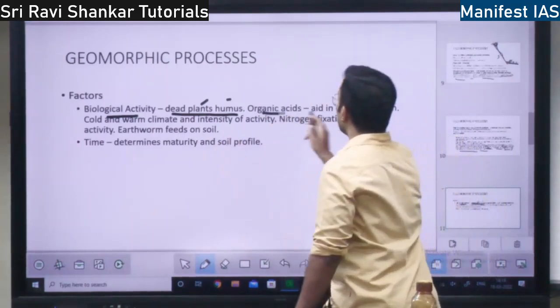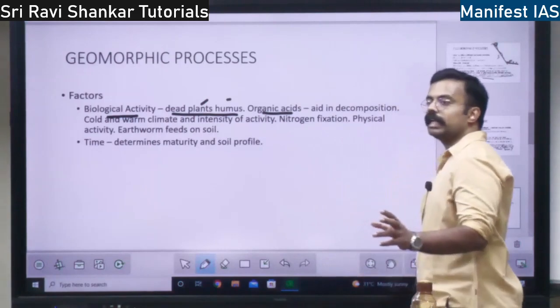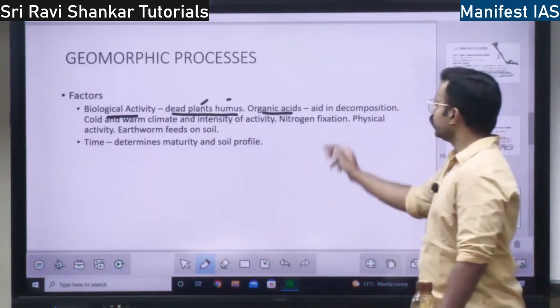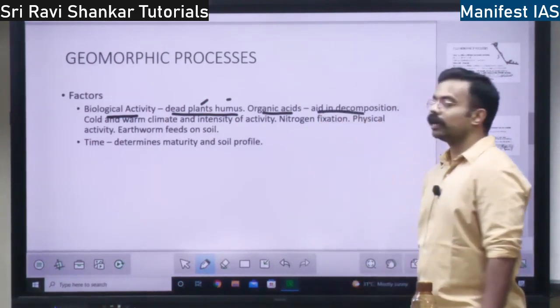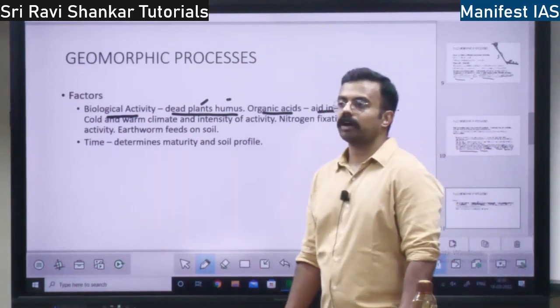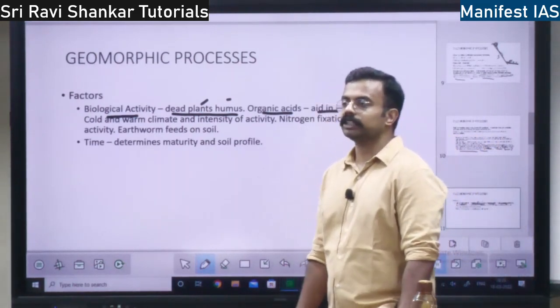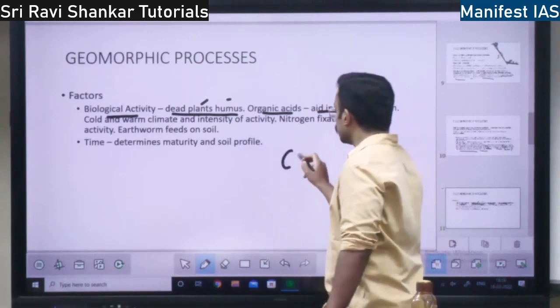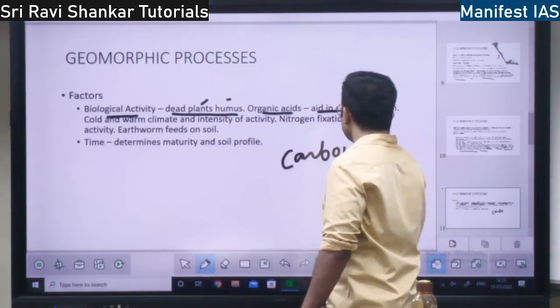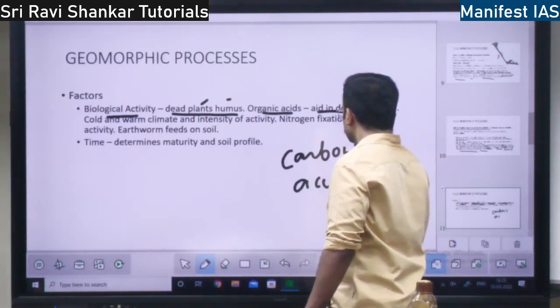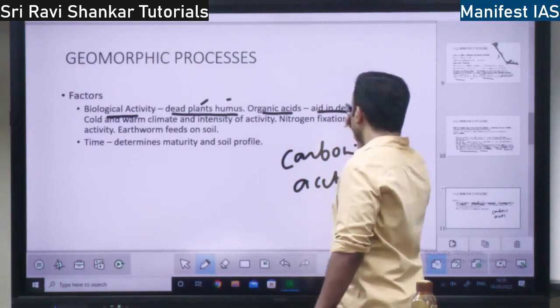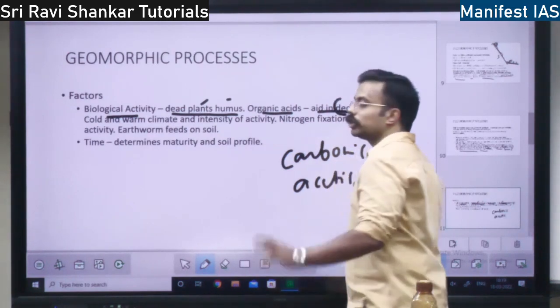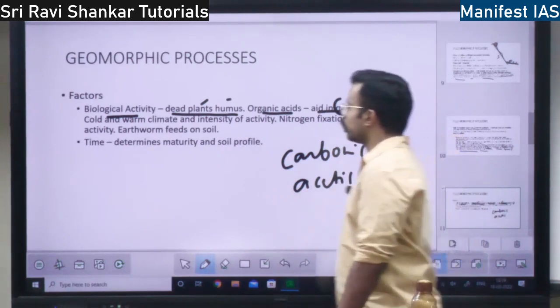Then organic acids. If there are organic acids in the soil, that will aid in decomposition. Organic acids means carbonic acid, acetic acid, all these things. If there are those acids, it will lead to decomposition of the rock. That will also lead to soil formation.